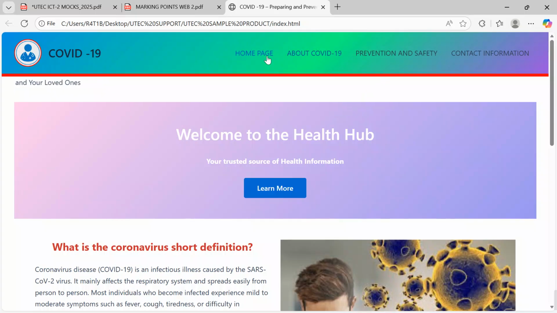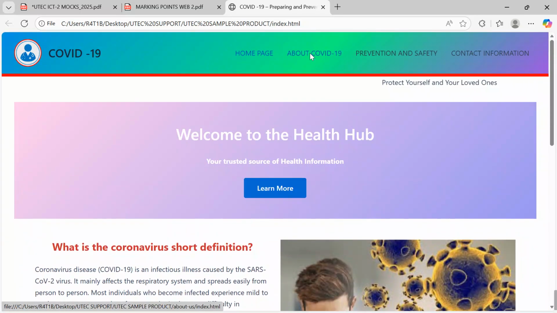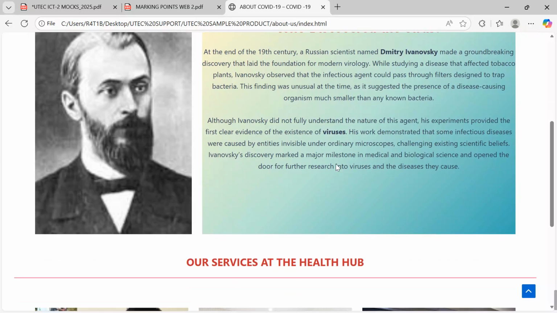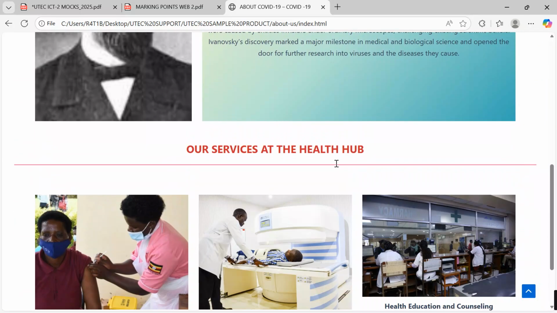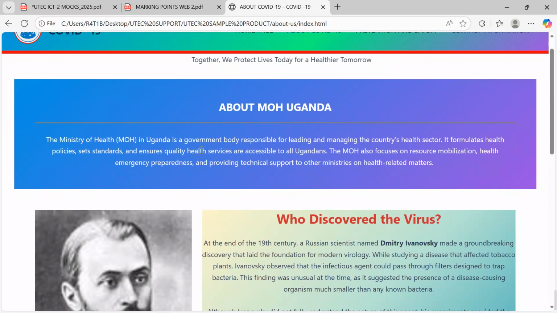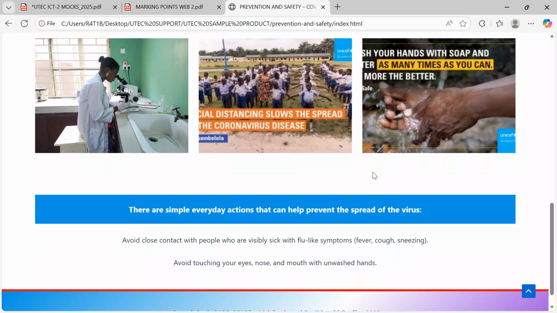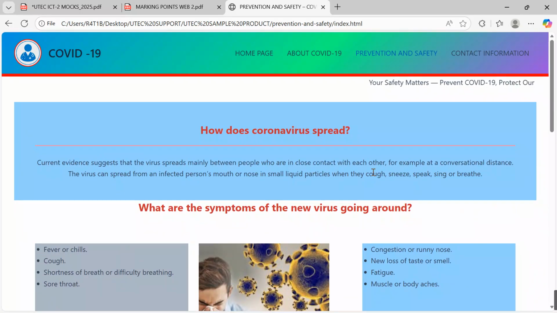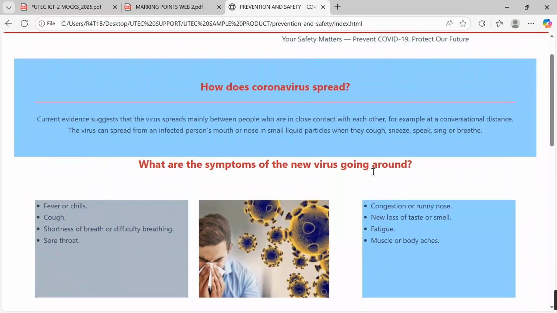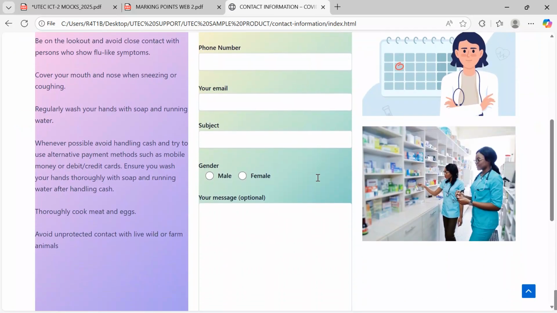1, I have composed only 4 pages. The first page is the home page, which we are looking at now. The second page is the about us, the about COVID-19, which I've been able to also put over here. I have put a few images. I have put who discovered the virus. I have put a simple catching paragraph, etc, etc. I've also designed another prevention and safety page as you look at it over here. You see, it has very, very nice colors, the backgrounds, the font colors, the variations, and everything. And lastly, I have designed the contact information as you see it over here.